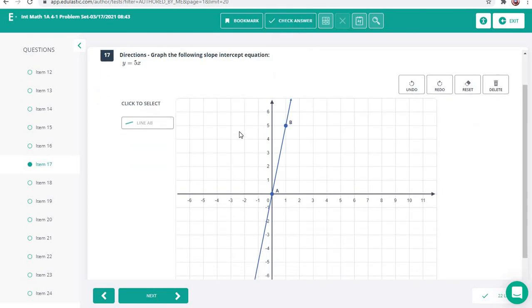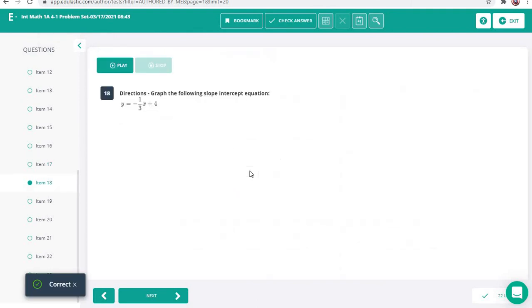Is it going to tell me I'm right? The check answer button is not quite working today for some reason. All right, there it goes. Now it told me I was right. All right, let's move on to 18.